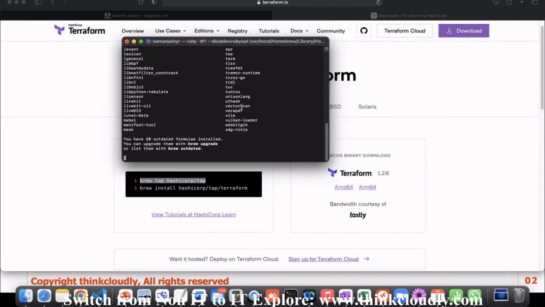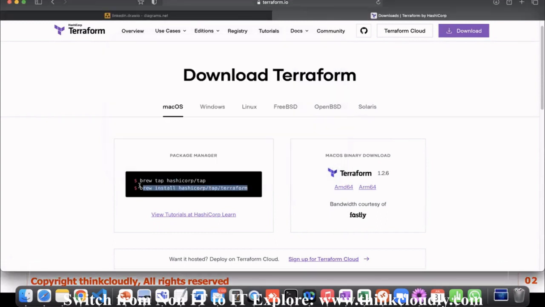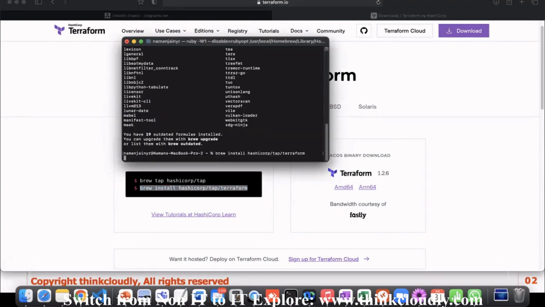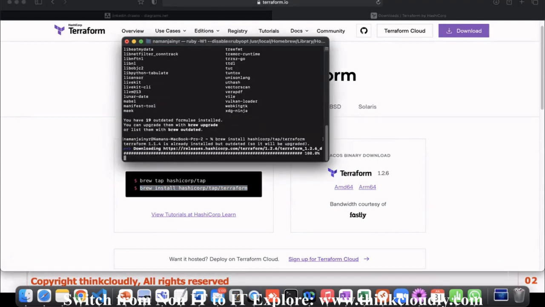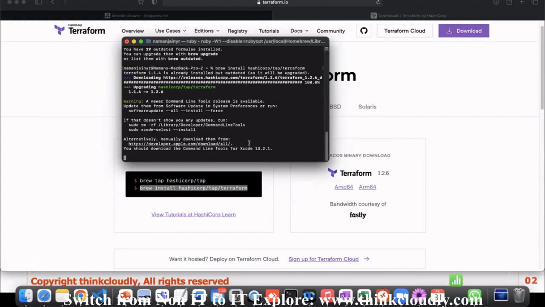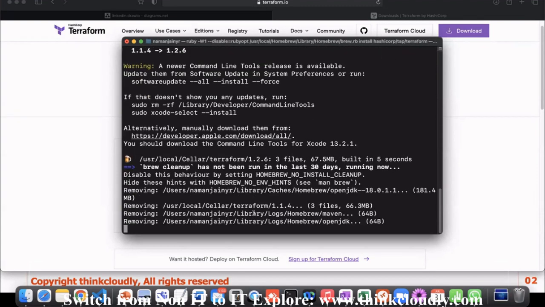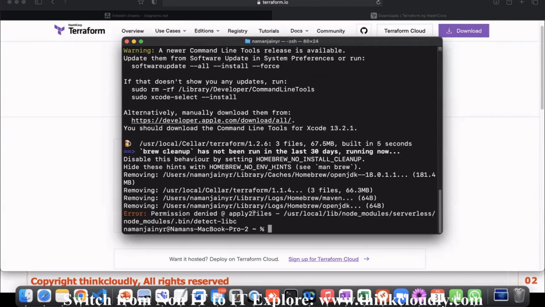To be honest, Terraform is already installed for me, but it is upgrading. I can upgrade, and now I can just go ahead and install my Terraform. So I can run the second command, and my Terraform will be installed. It is very quick here. Let me increase the size. Yeah, it will be very quick, because you just need to run these two commands and Terraform will be quickly installed and set up. Setup will be completed very easily.